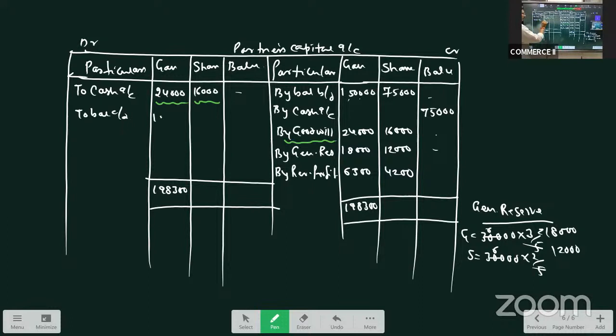It will be 1,74,300. Similarly, Shankar: 75, 16 is 91, 101, 103, 107, 200. 107,200 minus 16,000 would be 91,200. For Balu, it will be 75,000 as it is.